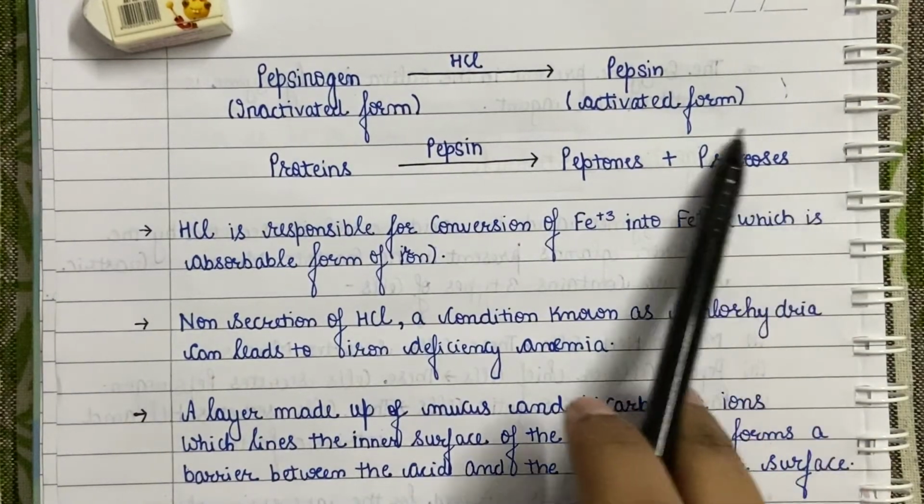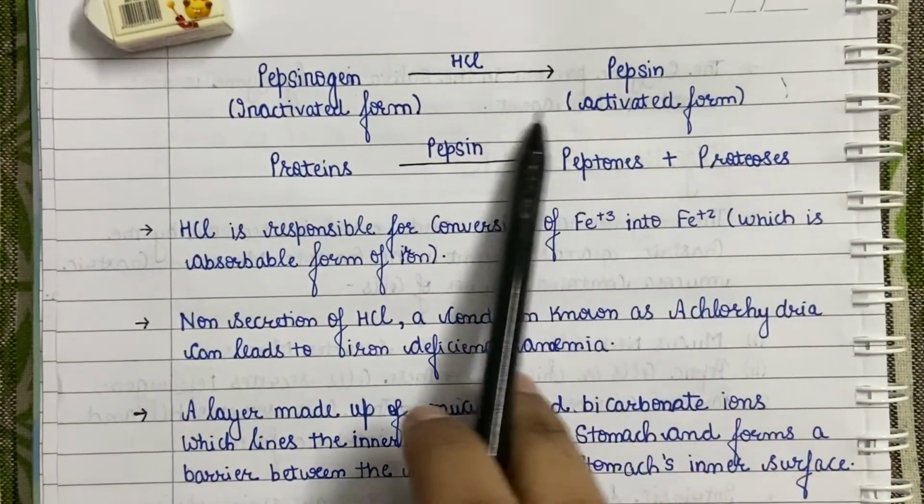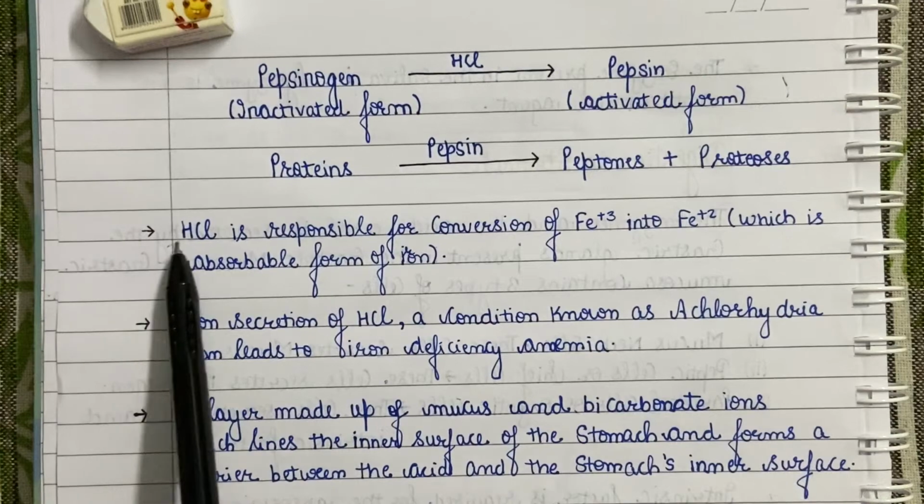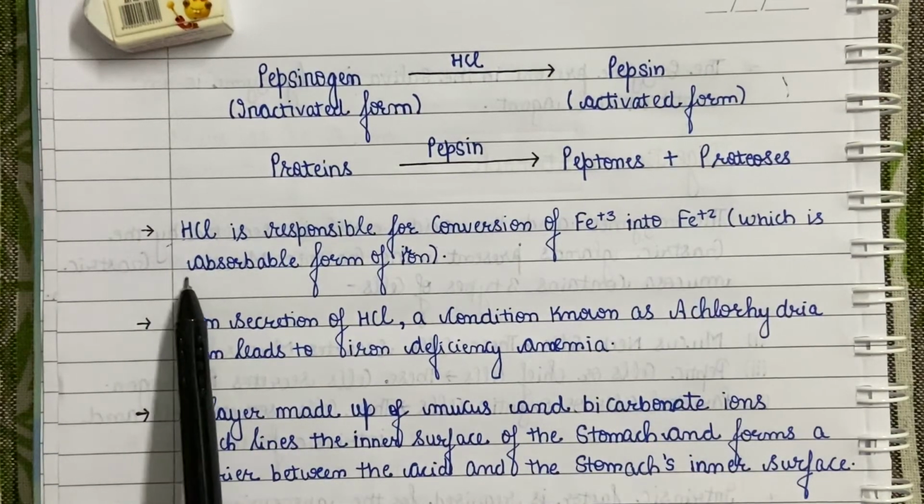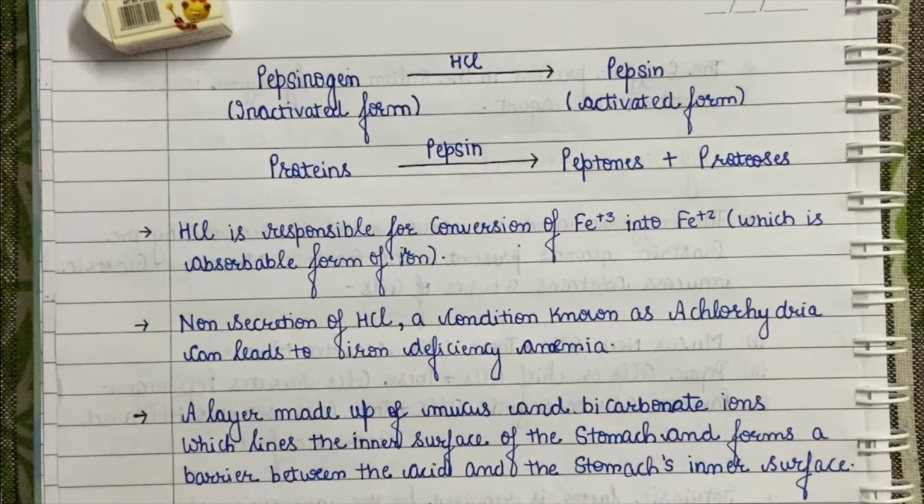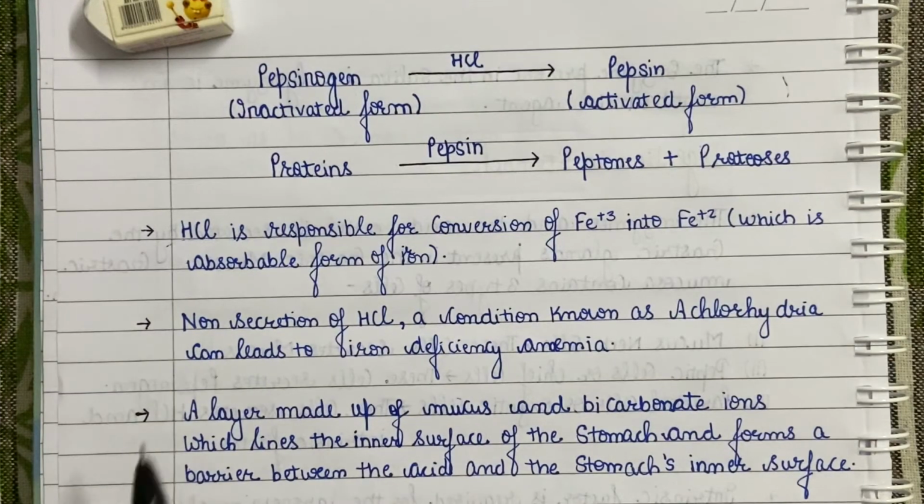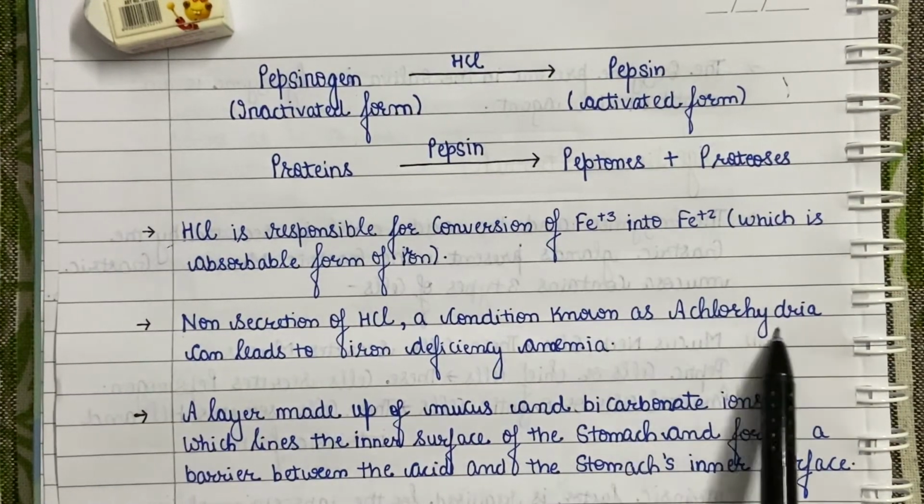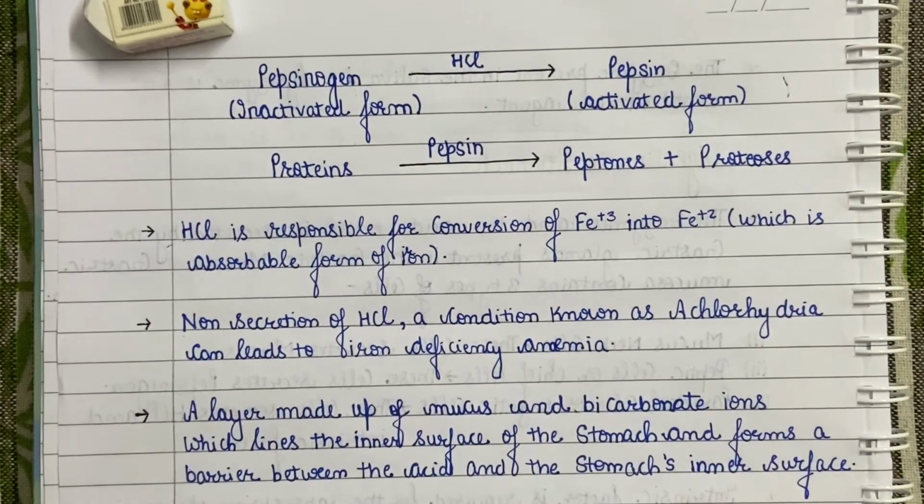HCl is also required for the activity of pepsin, apart from its activation. HCl is also responsible for the conversion of ferric ions into ferrous ions, which is the absorbable form of iron. Non-secretion of HCl, a condition known as achlorohydria, can lead to iron deficiency anemia.